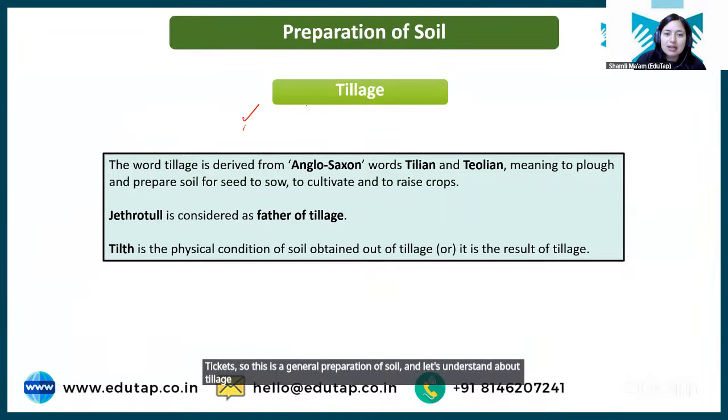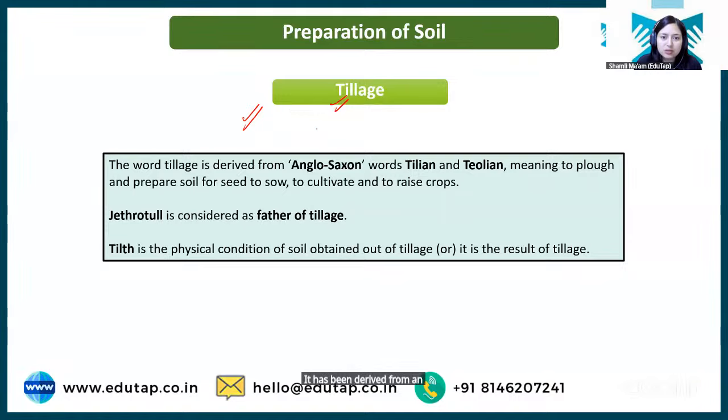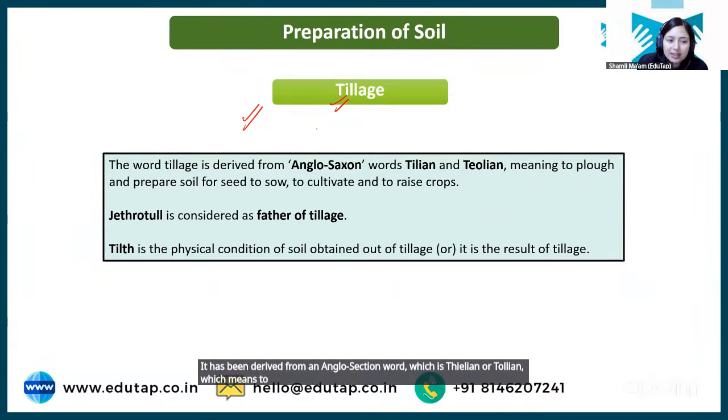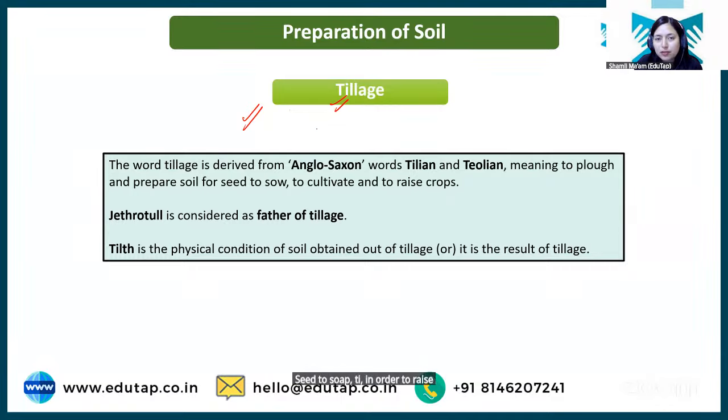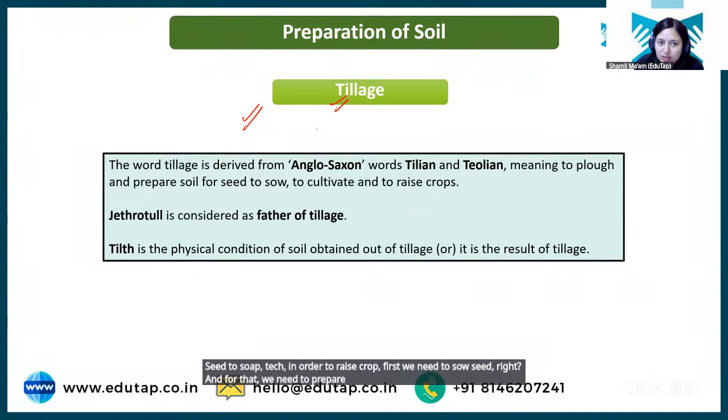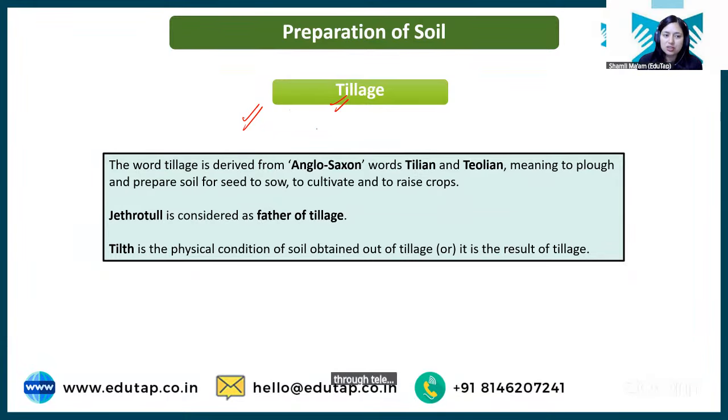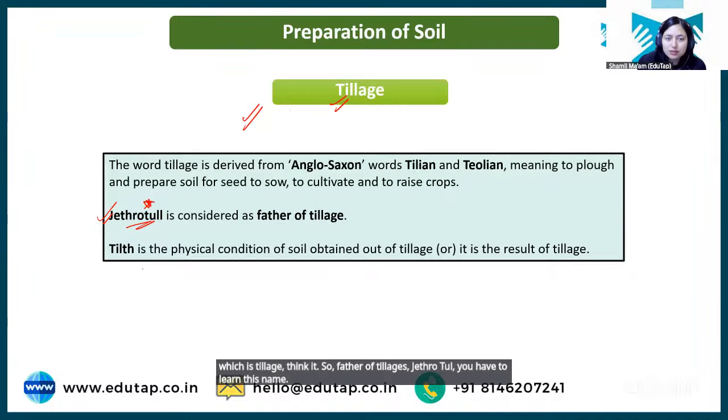ठीक है, tillage I have told you, is when we prepare the soil in a scientific way. It has been derived from an Anglo-Saxon word, Telian or Tolian, which means to plow or prepare the soil for seed to sow. ठीक है, in order to raise a crop, first we need to sow seed, right? And for that we need to prepare the soil first, which is tillage. ठीक है, so the father of tillage is Jethro Tull. You have to learn this name. Jethro Tull is the father of tillage.